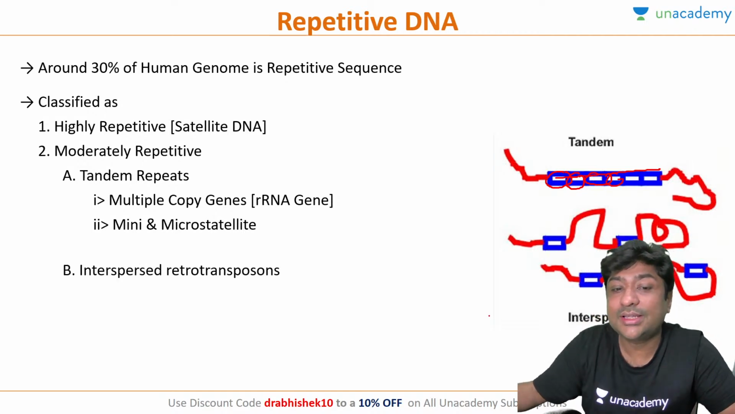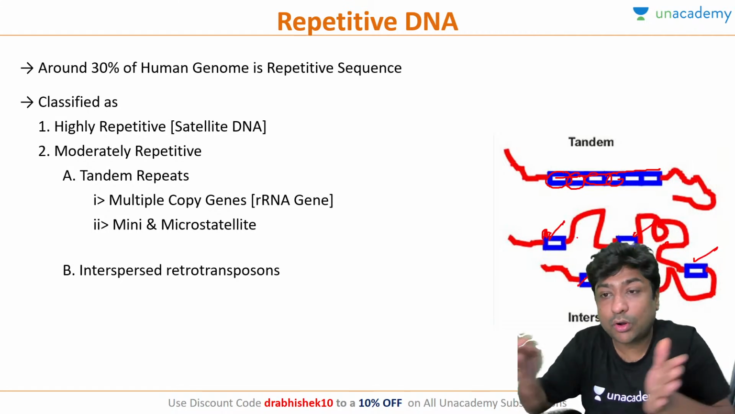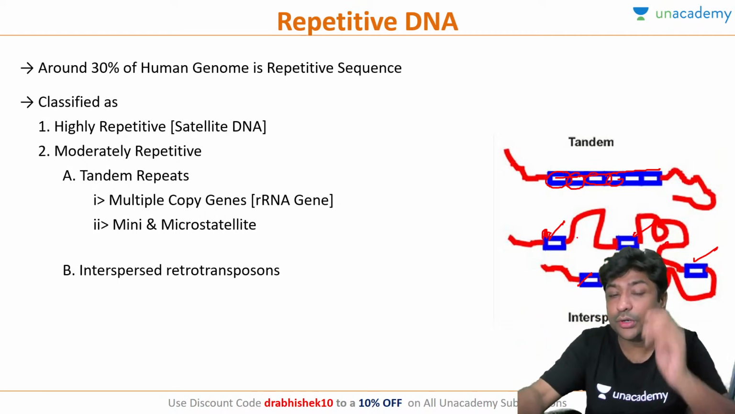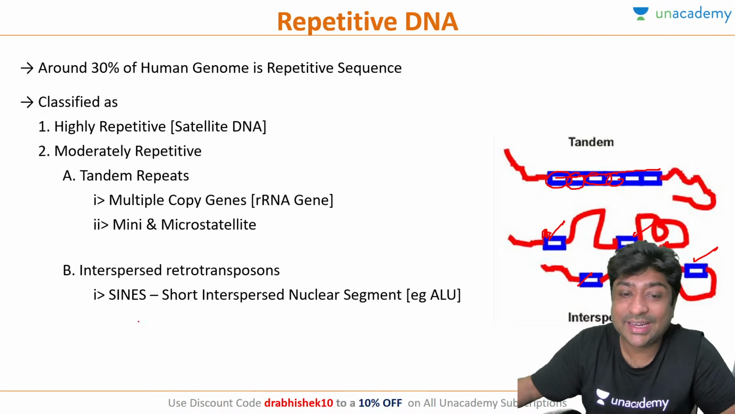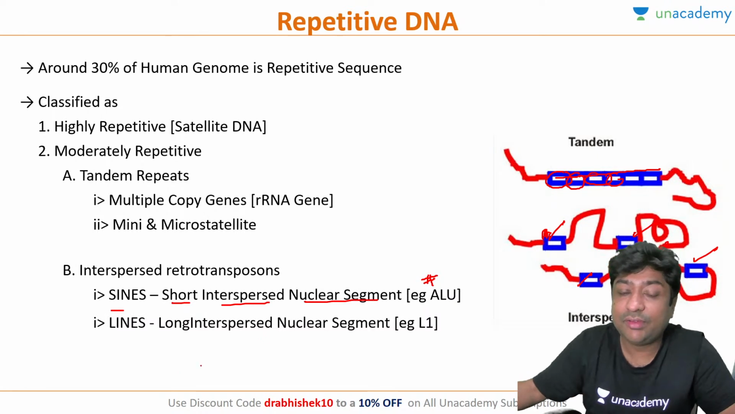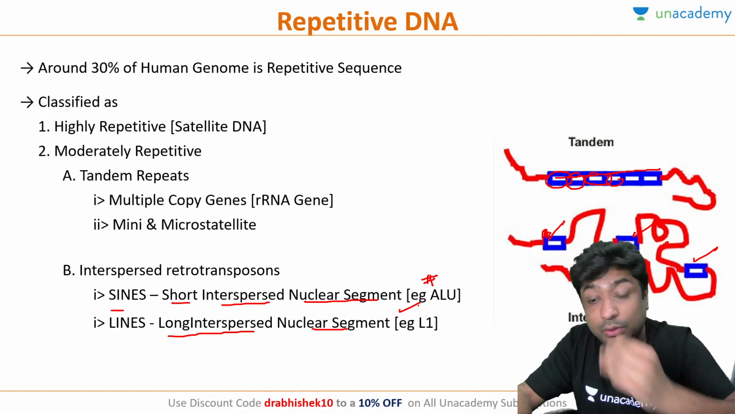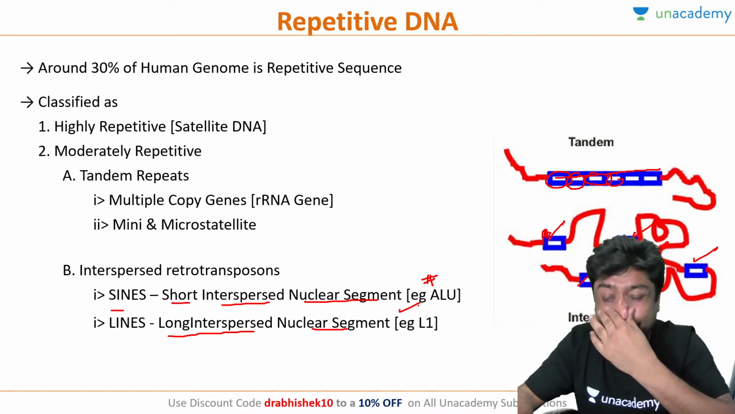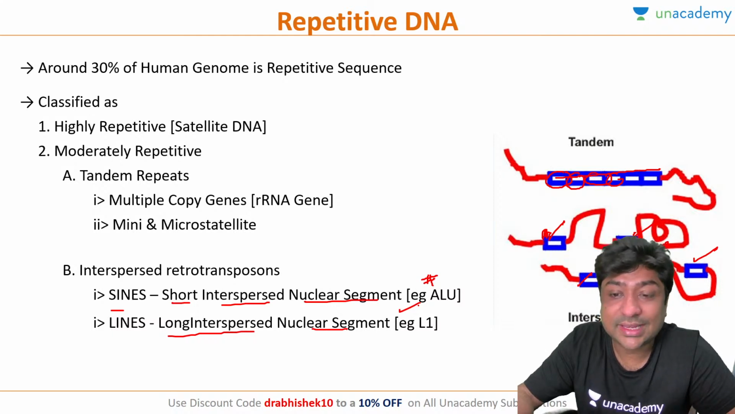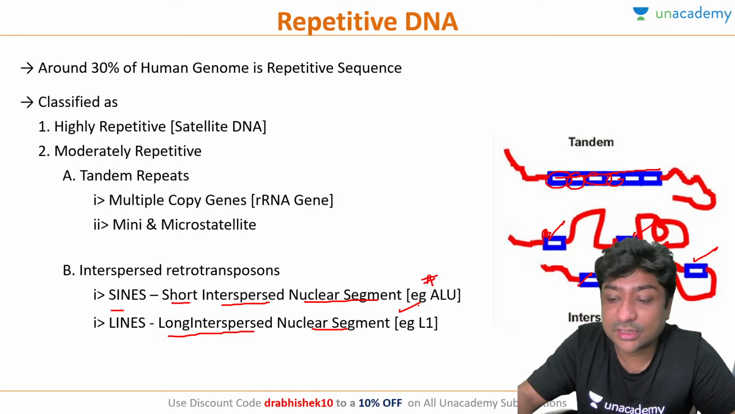Then we have something called an interspersed segment, which means the repetition is happening, but they are interspersed, which means one is here, one is here, one is here, one is here. So the repetition is here, but not in tandem. They are not close. They are distributed throughout the genome. So in that we have SINE, that is a short interspersed nuclear element. ALU is an example. And then we have LINE, that is long interspersed nuclear element. L1 is the example. So ALU belongs to the SINE category, that is short interspersed. The repetition is short, but it is interspersed.